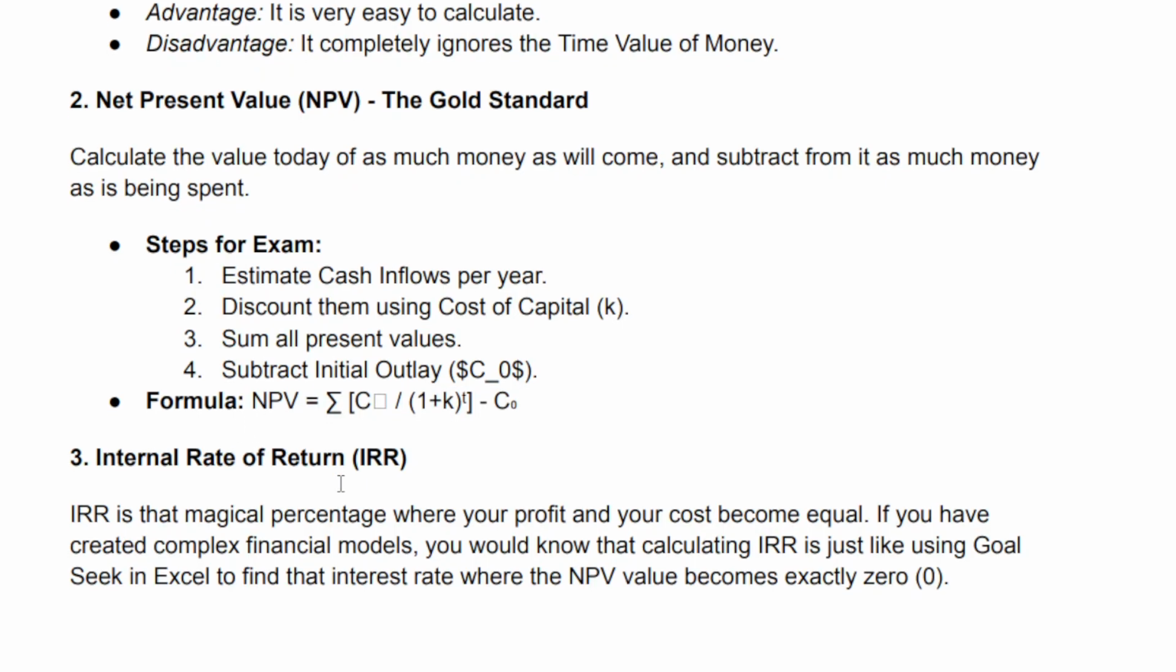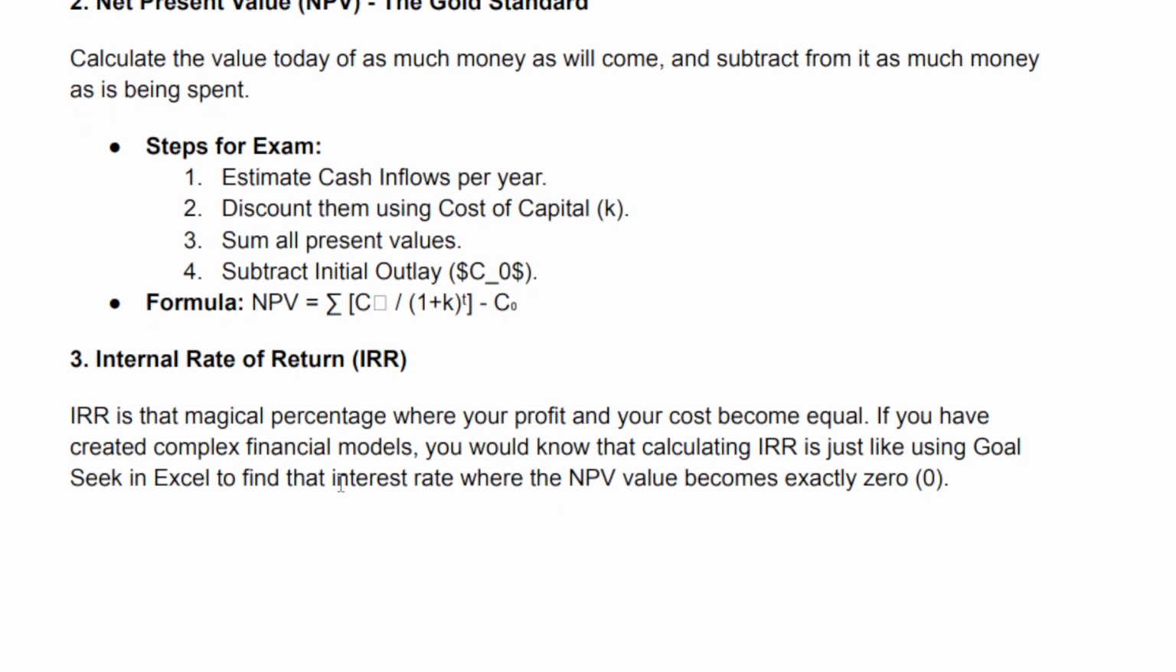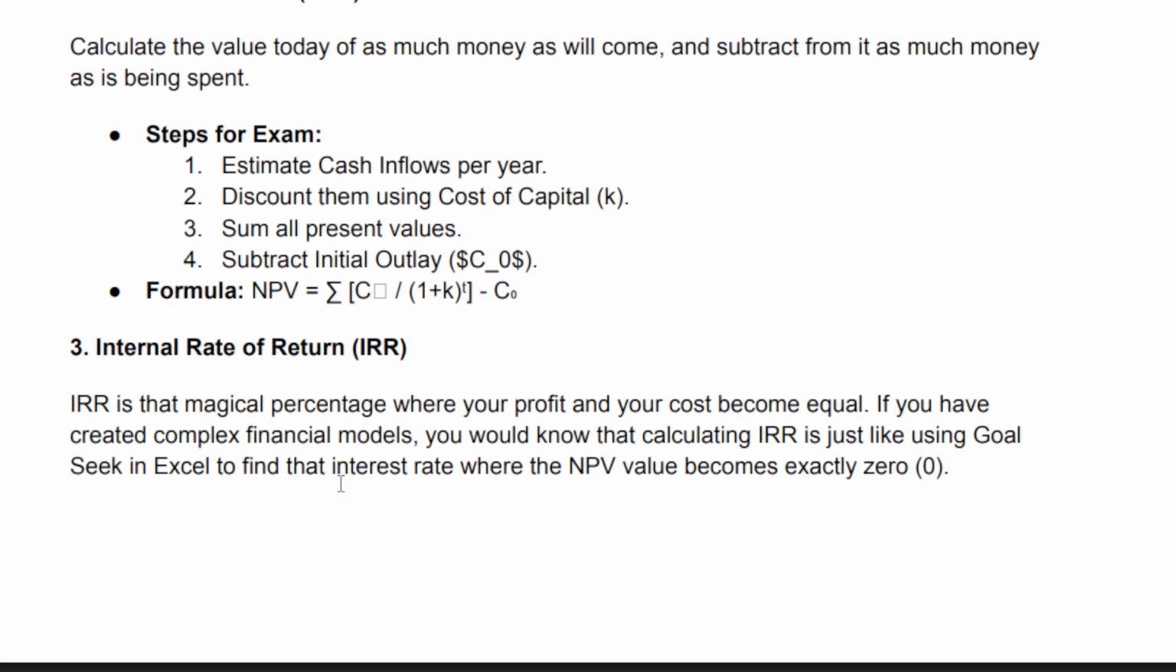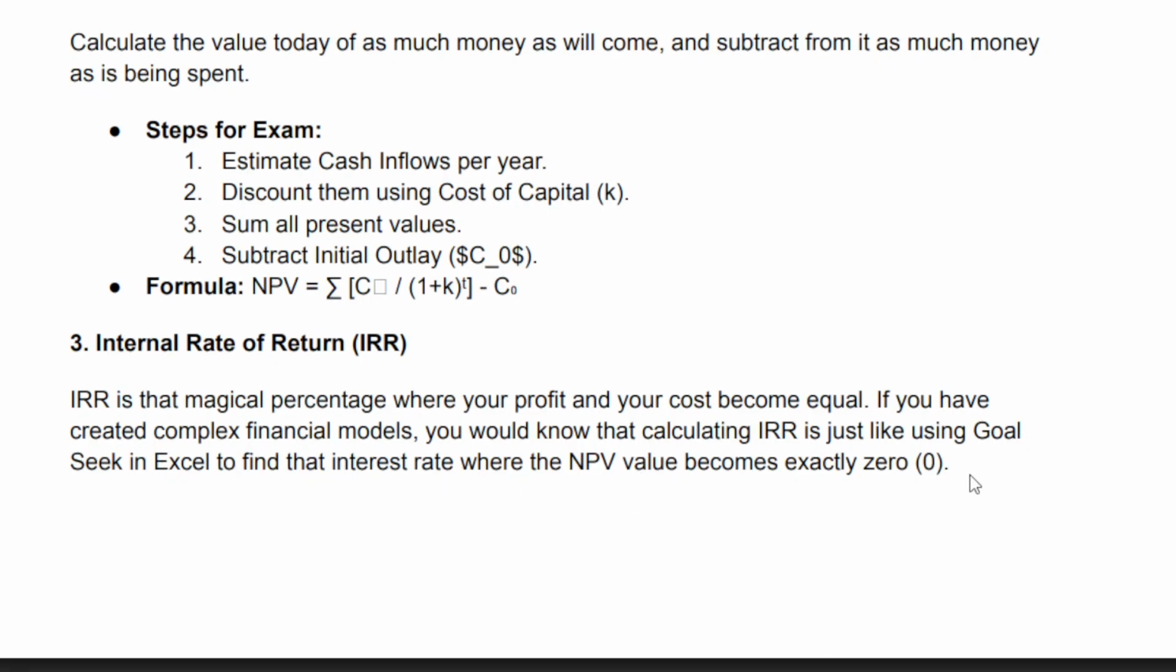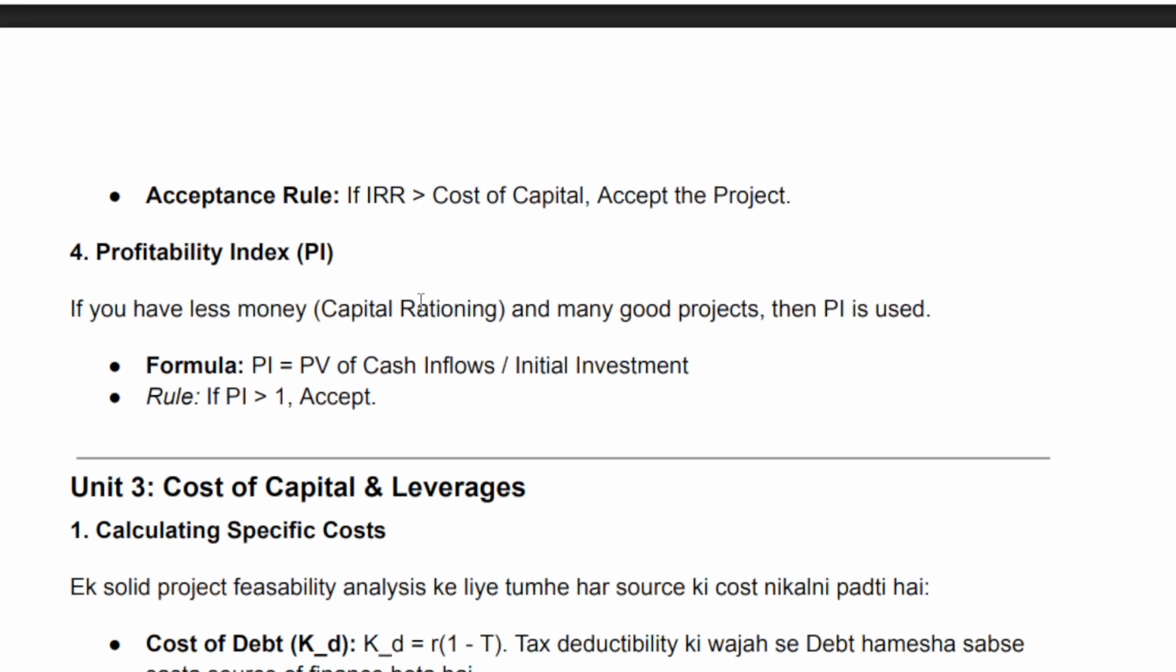3. Internal rate of return, IRR. IRR is that magical percentage where your profit and your cost become equal. If you have created complex financial models, you would know that calculating IRR is just like using goal-seek in Excel to find that interest rate where the NPV value becomes exactly 0. Acceptance rule: if IRR is greater than cost of capital, accept the project.